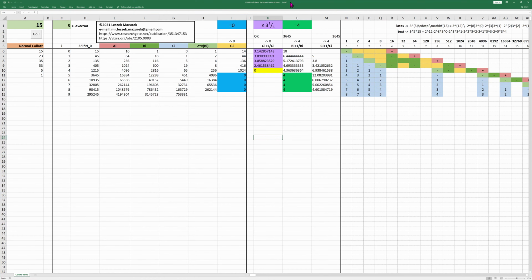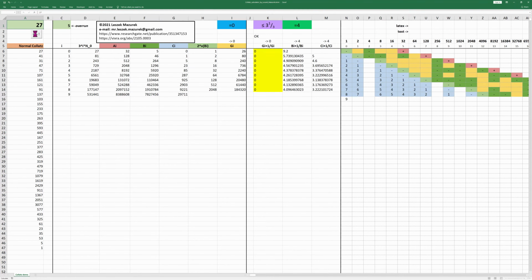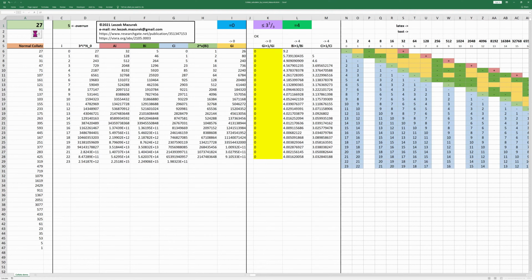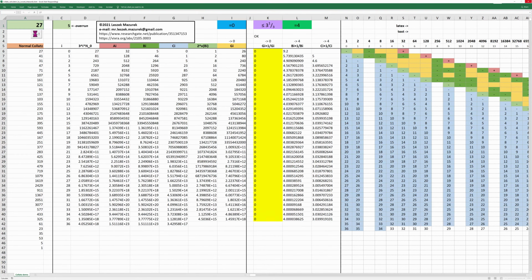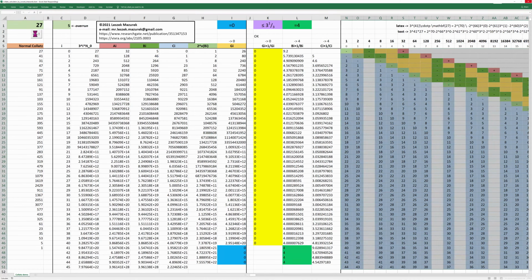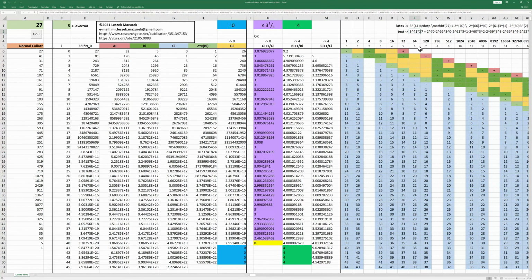Let's check a slightly more complicated case, which will be 27. As you can see, the macro is executed. And here we have our result. For verification of these big numbers, I can recommend using a full precision calculator, which you can find on the internet. So I will check this result quickly. It's a pretty big number.